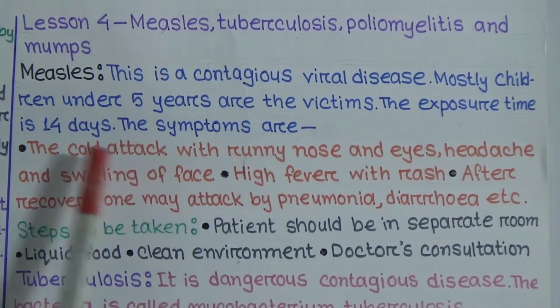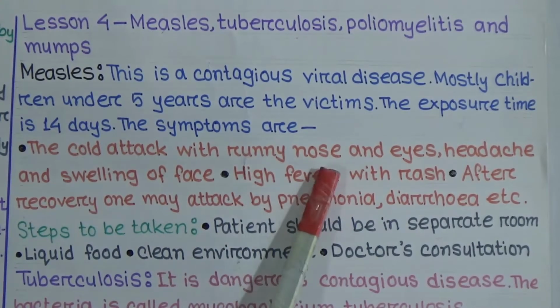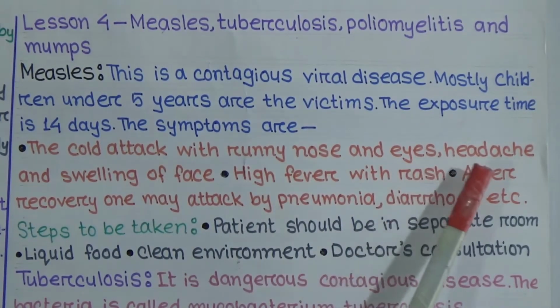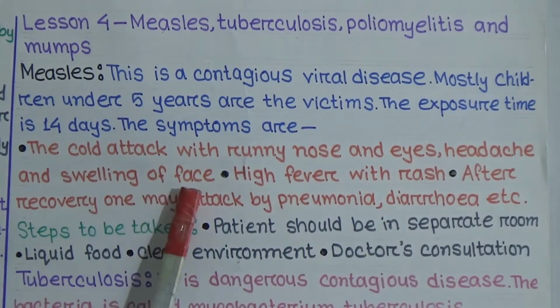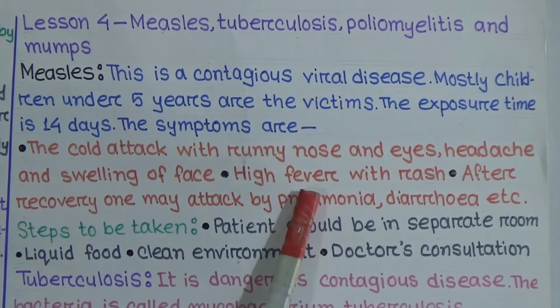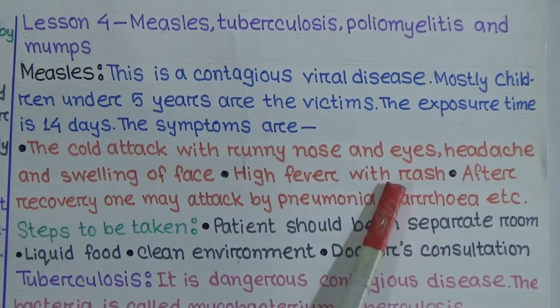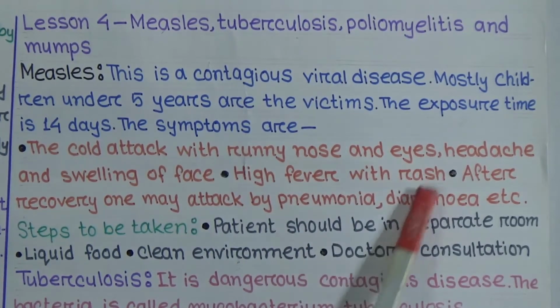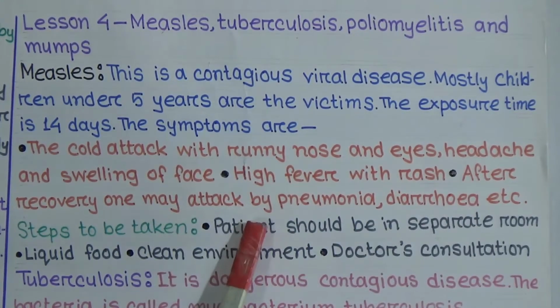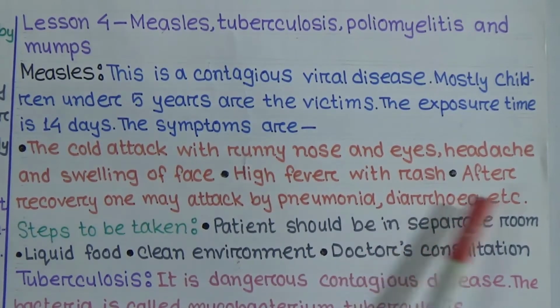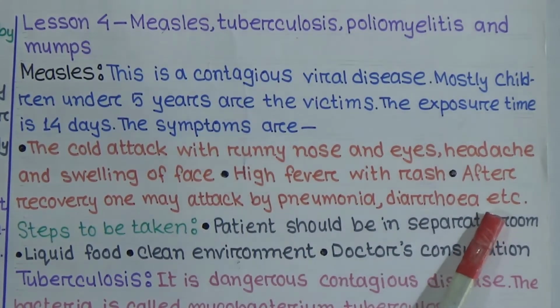So measles starts with runny nose and eyes, and there must be headache and swelling of face, and one can suffer from high fever with rash, and it can spread over the whole body. After recovery, one may be attacked by pneumonia, diarrhea and various other diseases also.